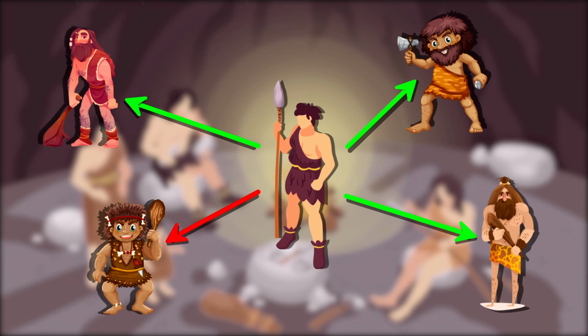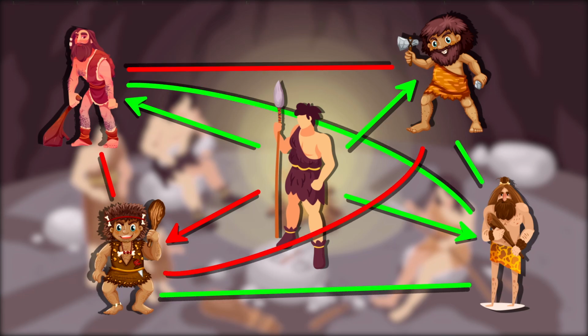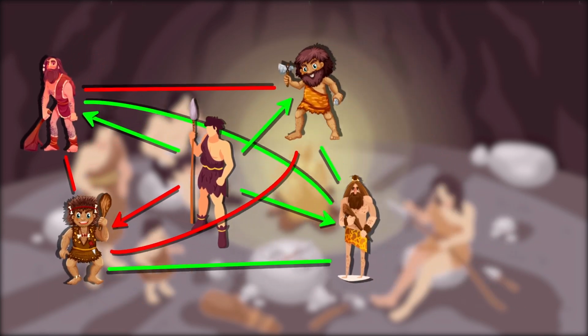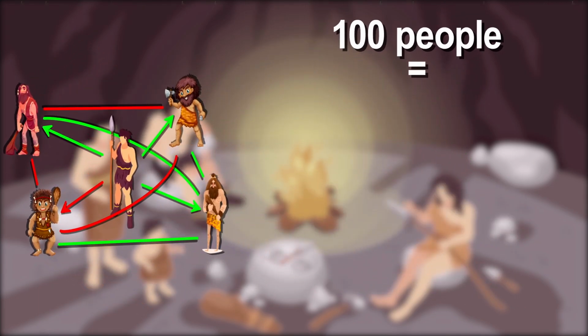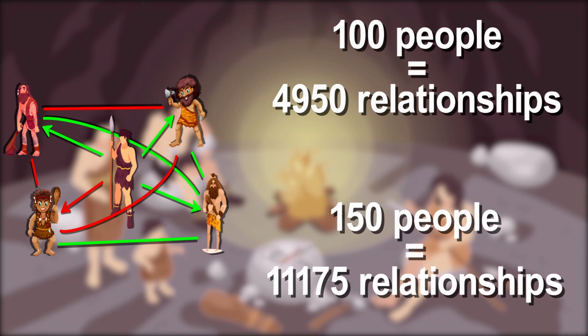But you needed not only to understand others' relations towards you, but also all the individual relationships between every member of the group, back and forth. And our brain can keep track of all of those. In a group of 100, it is 4,950 relationships, but it is known that humans can still efficiently cooperate and keep close relationships, even in groups of up to 150, which gives us 11,175 individual relations.